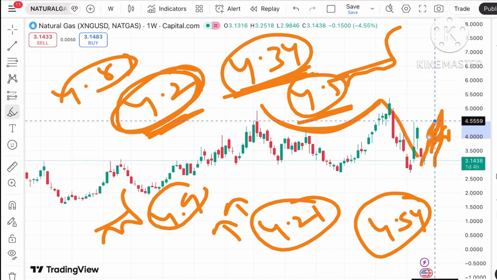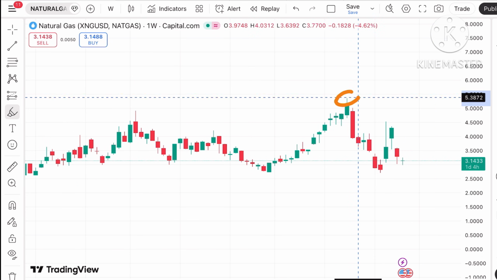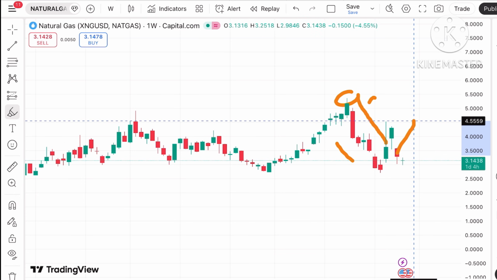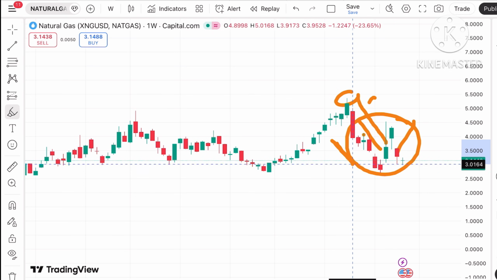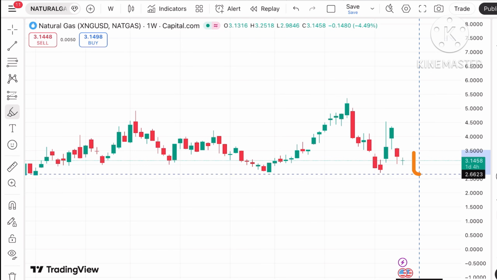But now if you see this particular trend, after making a high around 5.3, we have seen a continuous downfall, and the price has touched a level of 4.5 at maximum from this level. Otherwise it was a continuous downfall. See, this was the downfall, and those who bought at these levels were trapped, thinking that the price would go further upside. It made a low of around $2.7.